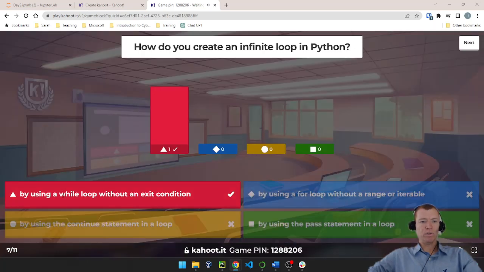All right, well, we're going to use a while loop to make an infinite loop, and we do it without having any exit conditions. For instance, we could say while true or while 1 equals 1. Any condition that always evaluates to true will be an infinite loop, and without an exit condition, that could be a problem with your code.